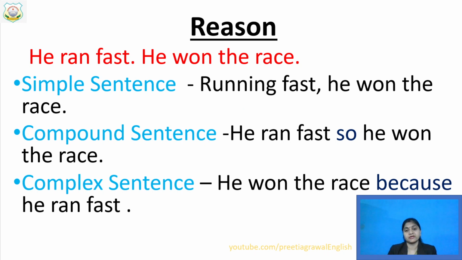This is a non-finite verb, because you cannot change running into any other form. You can change run into any other form, but not running. Won is your finite verb, because you can change it into win also. But this you cannot change, because it is your non-finite verb.